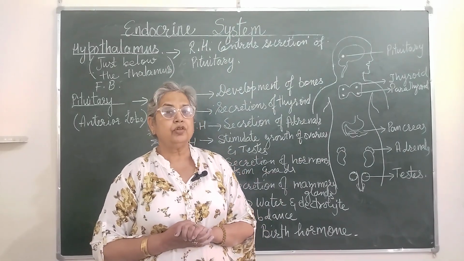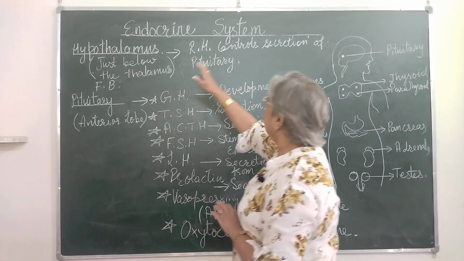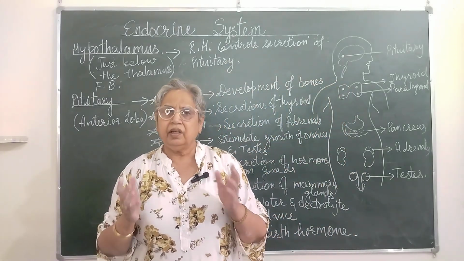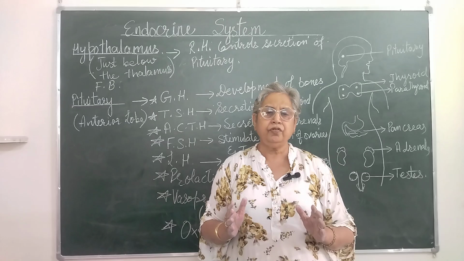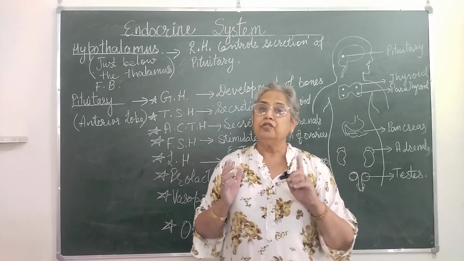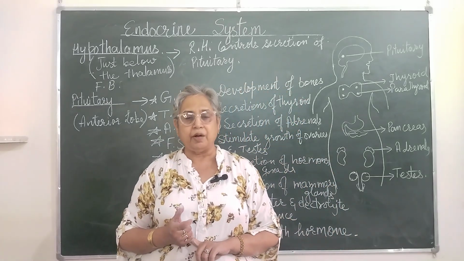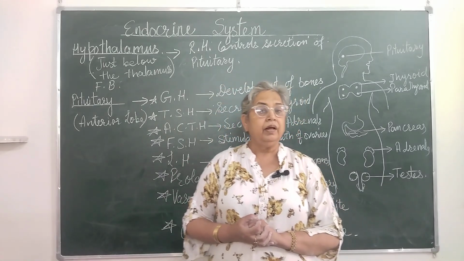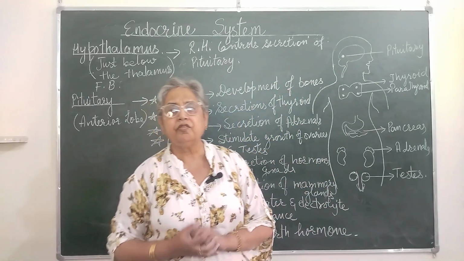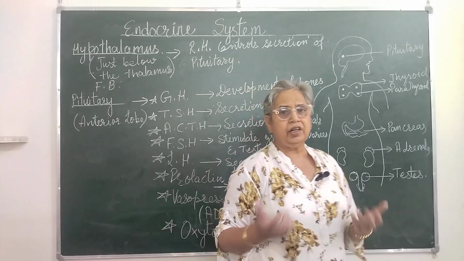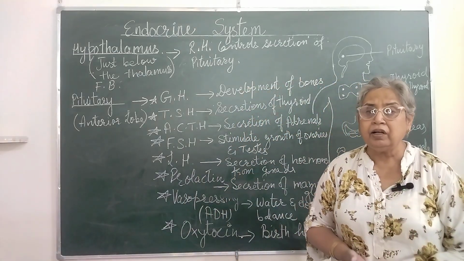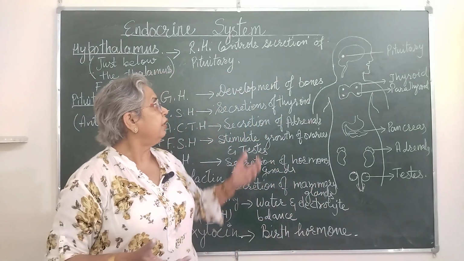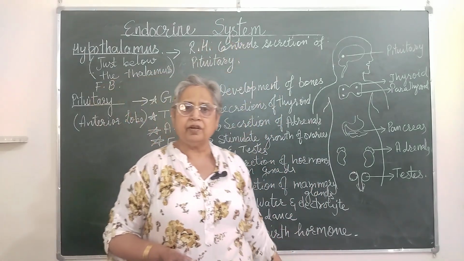So students, today's topic is the endocrine system. Now what is the endocrine system? It is a system of coordination which is done with the help of chemicals called hormones. Okay? Now the question arises that when we have nervous coordination, when we have a well-developed nervous system, then why do humans require an endocrine system?